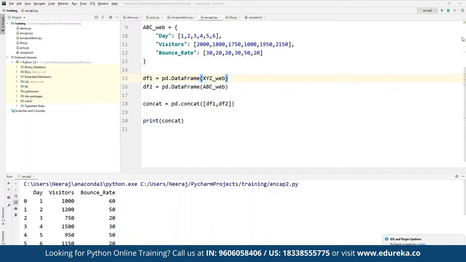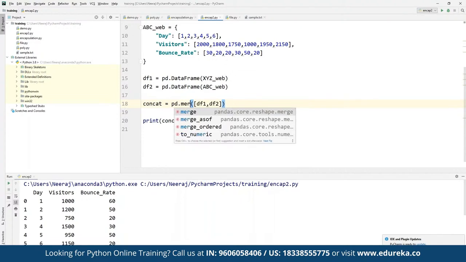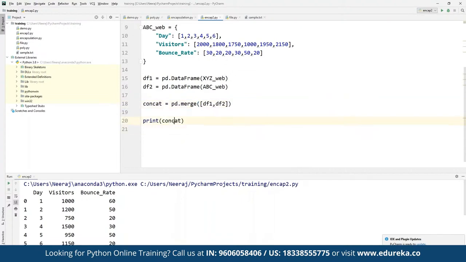If we are looking to merge this, then we simply have to replace concatenate with merge. Let's do one thing, we can copy this. Here we can name it merged, and replace this with merge as well. Then we define which data frames we are going to merge. Here we don't have to include these two different brackets. We can simply define merge, and if we want to print the merge, not the concatenated one, we simply define merge.